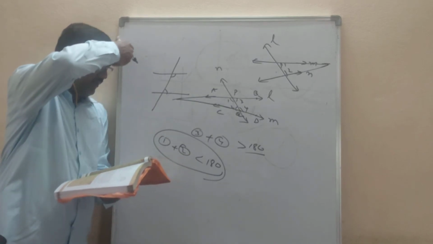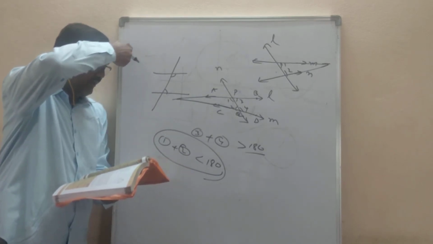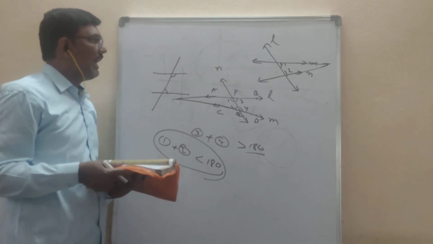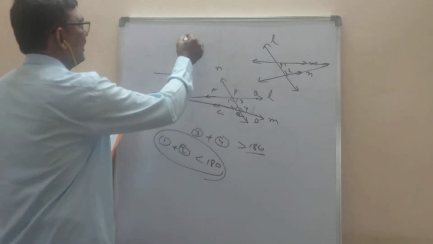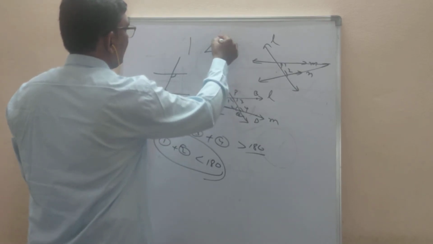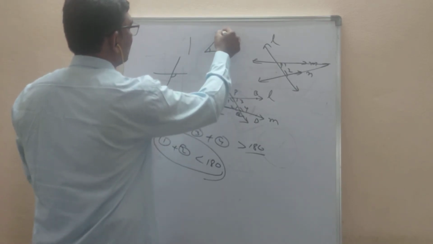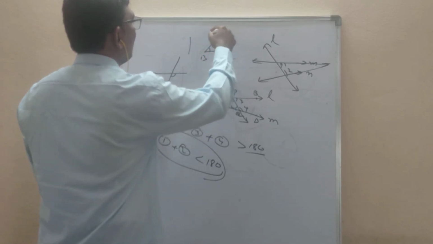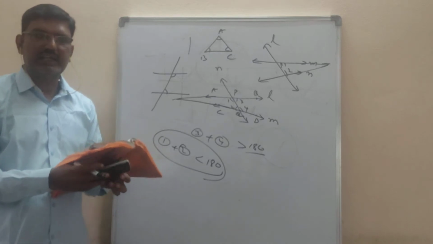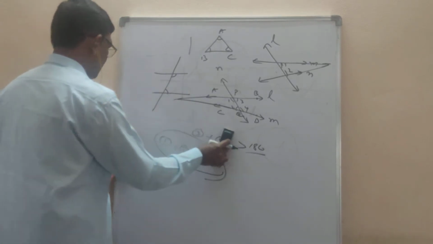Now, what is the sum of interior angles of a triangle? Triangle, already you know about it. Any triangle you can take. In a triangle, the sum of the 3 angles is always 180 degrees. The sum of angles in a triangle is 180 degrees.